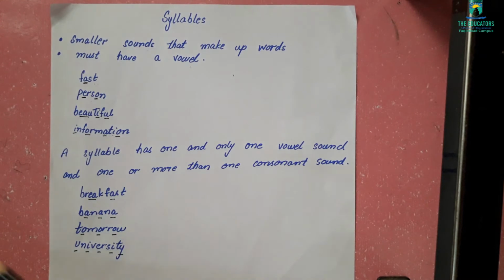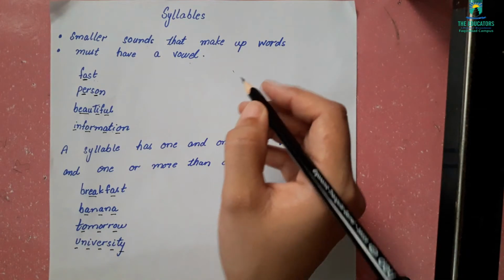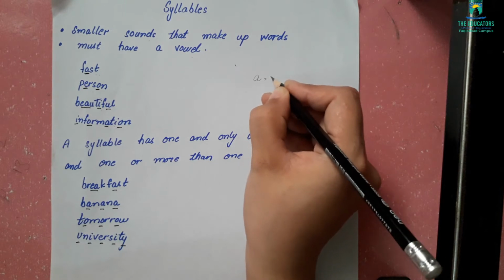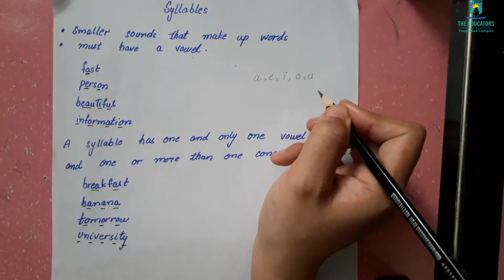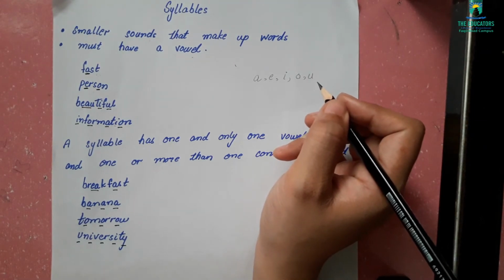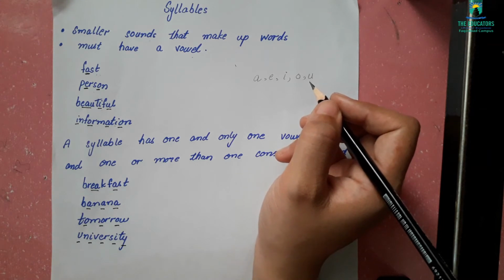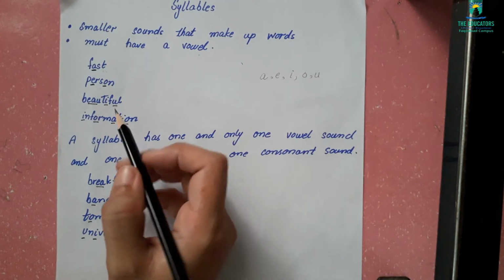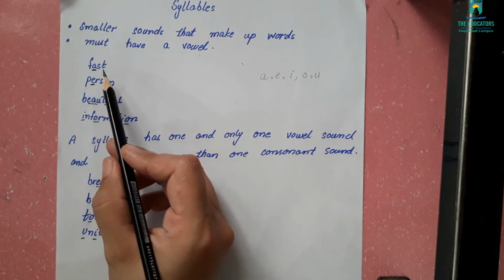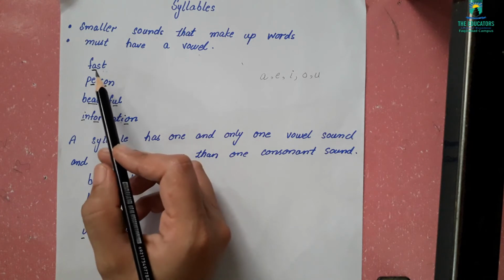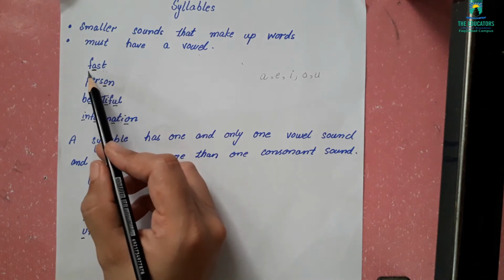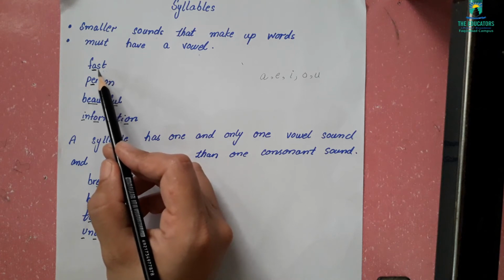You know what vowels are? Vowels are, let me write here for you, A, E, I, O, U. Okay? So every syllable, or every smaller sound, must have a vowel. Now look here, the first word is fast. How many vowels are here? 1 vowel. So it means that it will give 1 sound. This word will give us 1 sound, fast.